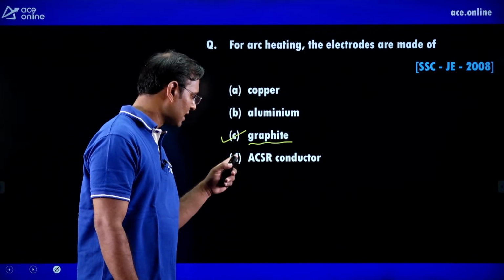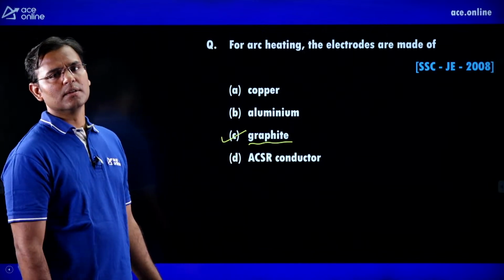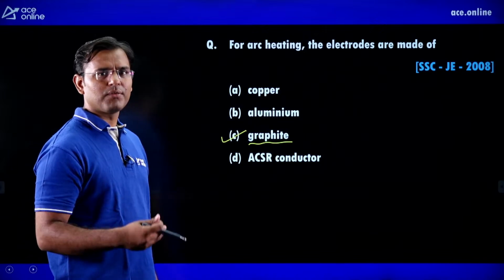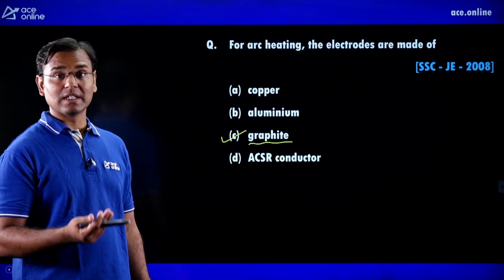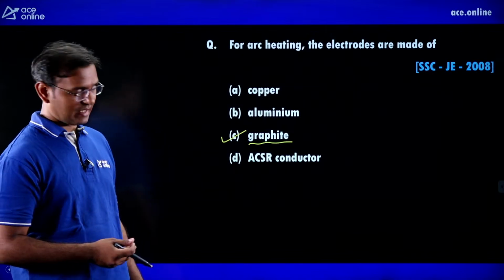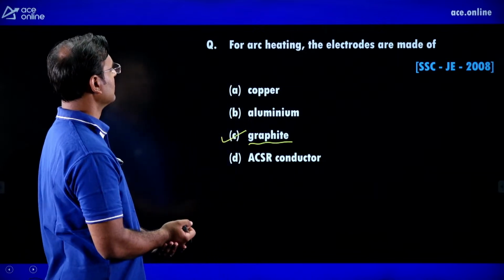Instead of graphite, here they have written carbon, so we can go with carbon as the answer, because carbon, graphite, and tungsten all three have a very high melting point, which is greater than 3000 degrees centigrade.